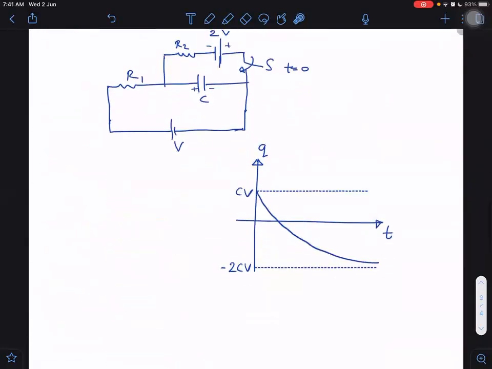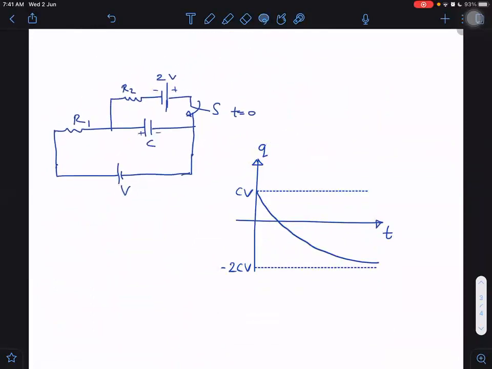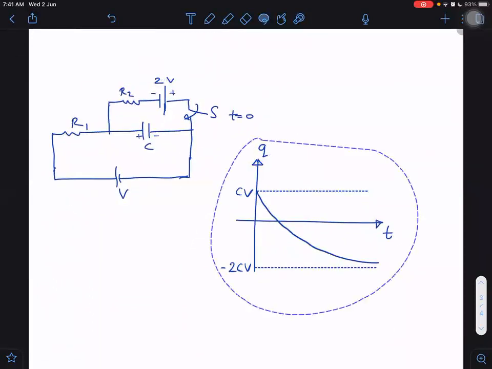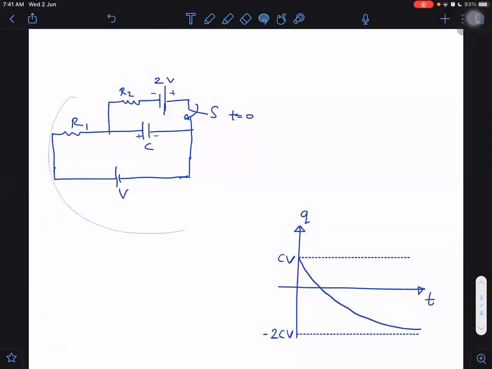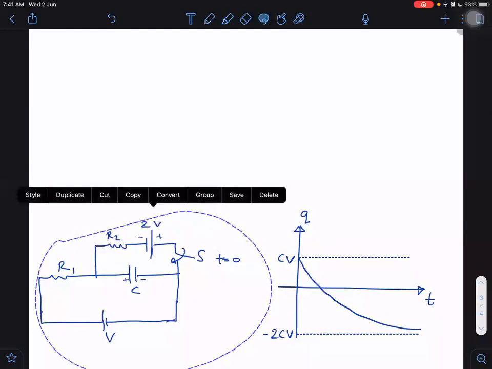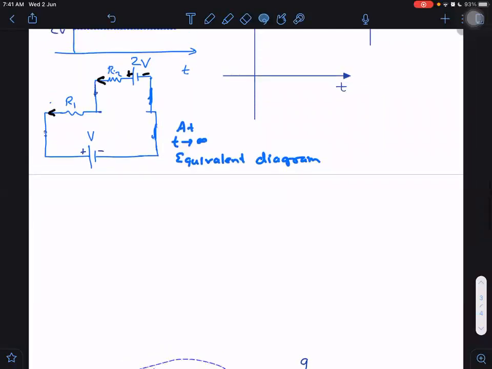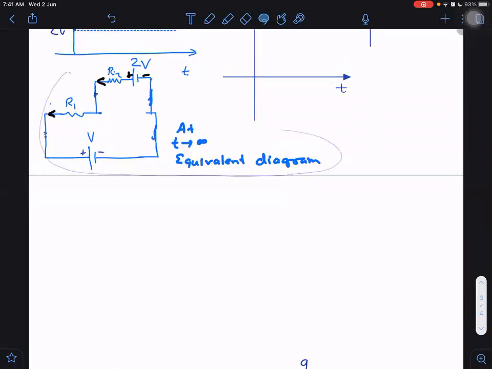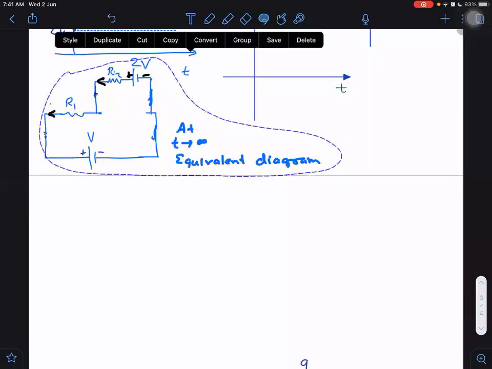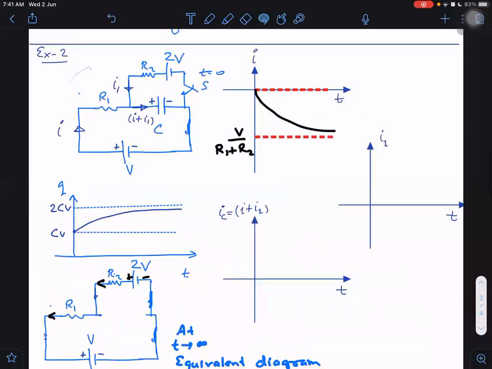Now I think I need a little more space here. You are not saying right answers because this diagram is for which case? The t tends to infinity diagram. Let us make another diagram which is at t tends to 0.